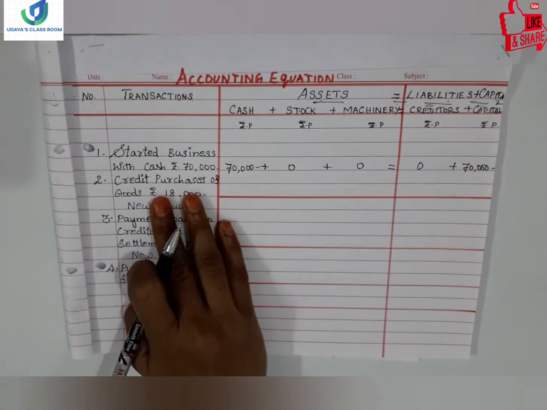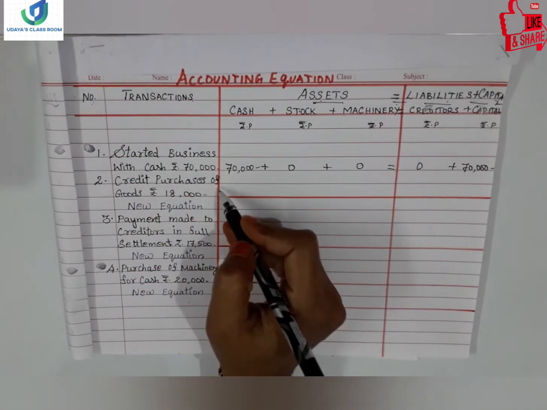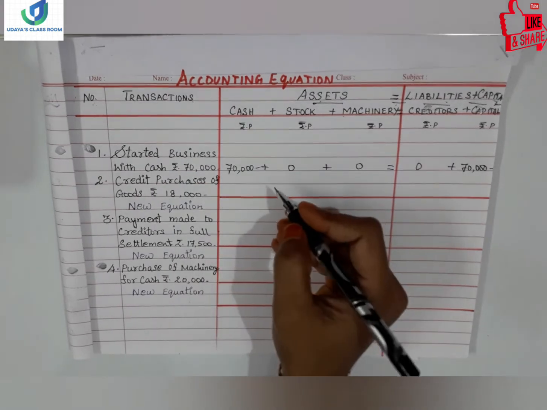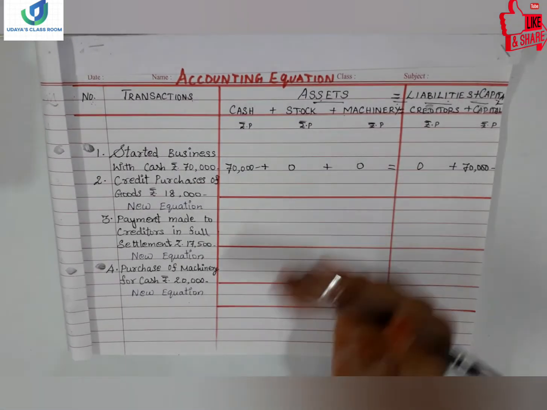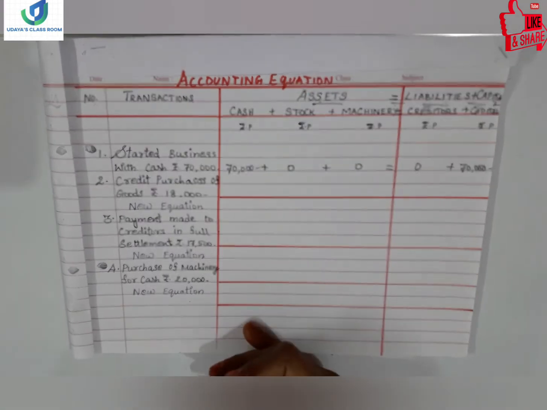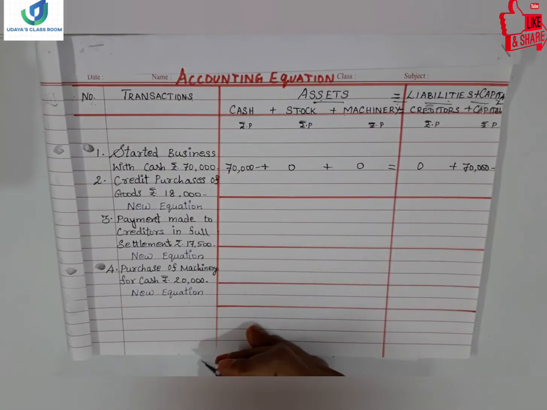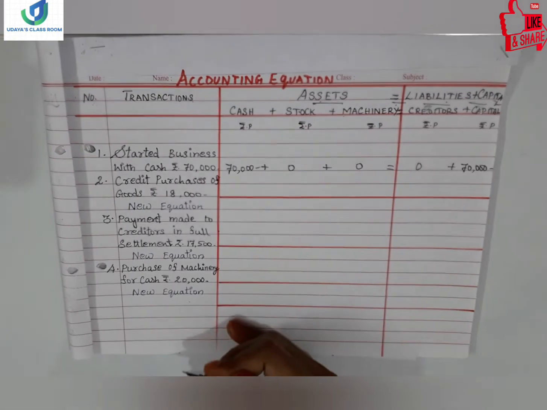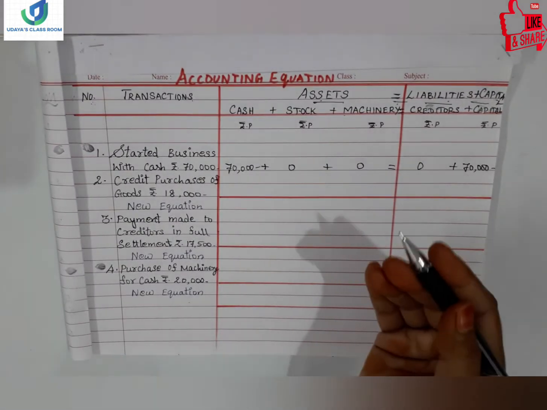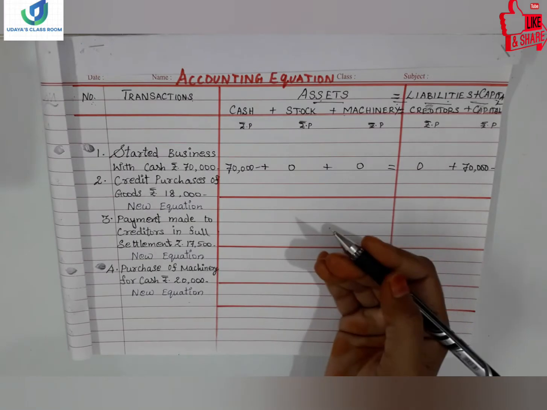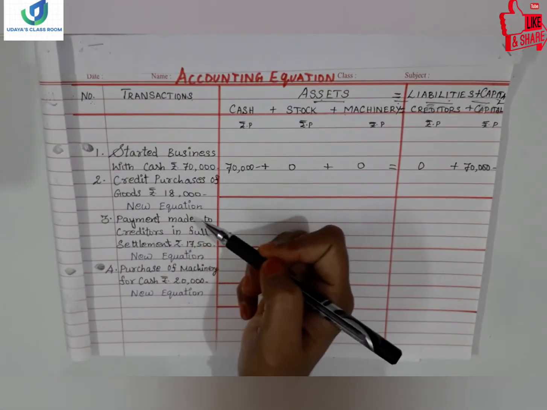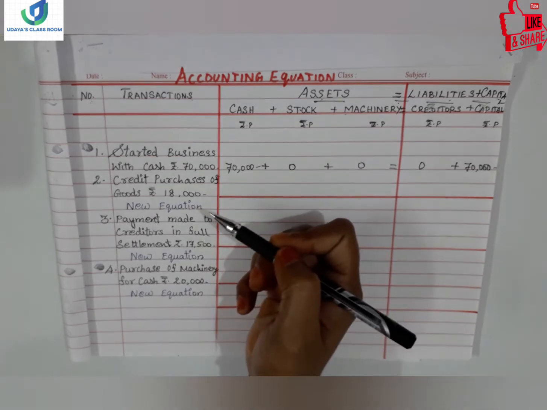Moving on to the next transaction, credit purchases of goods rupees 18,000, which means we have done credit purchases. So if we purchase, what is coming inside? Goods coming inside. That could be the raw materials for your company. So when the raw material is coming inside, on the other side you will be paying the amount, right? So here we did not pay the amount. It is a credit transaction. So we did not pay the amount.